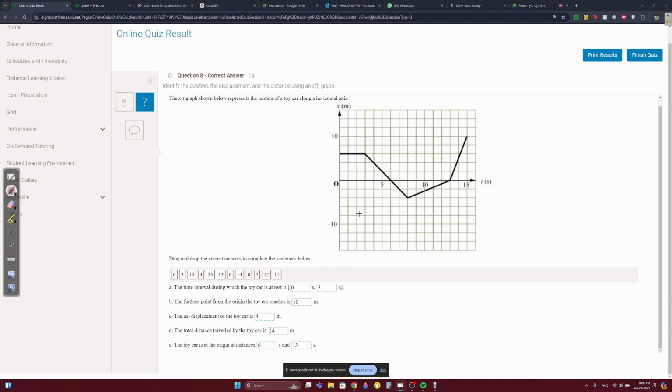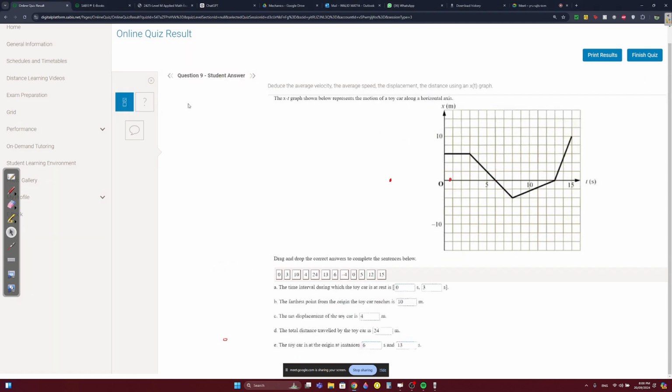The toy car is at the origin at what instances? Origin is 0, right? The toy car is at the origin at what instances? Over here at 6 and over here at 13, right? Question 9.